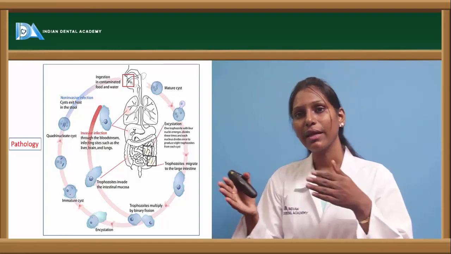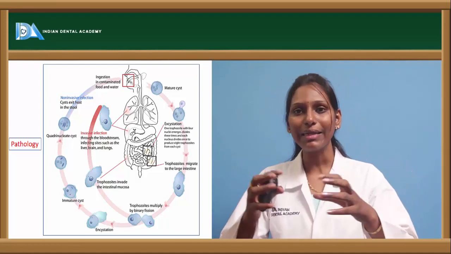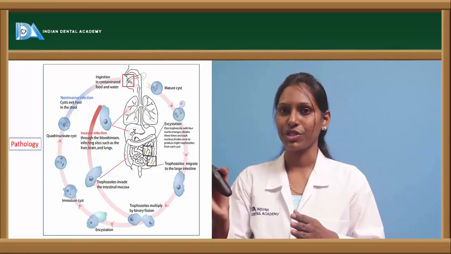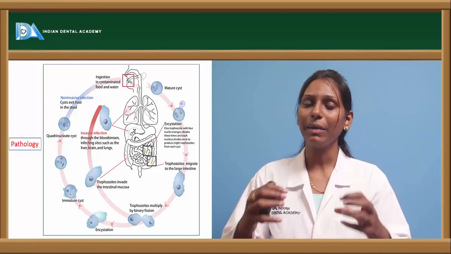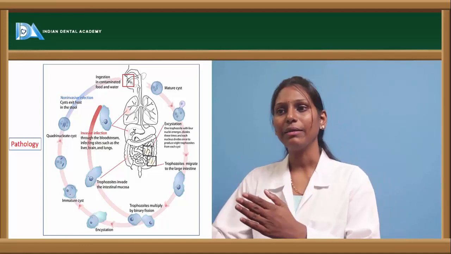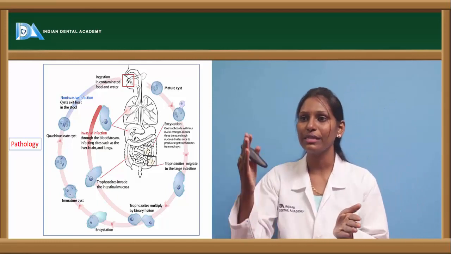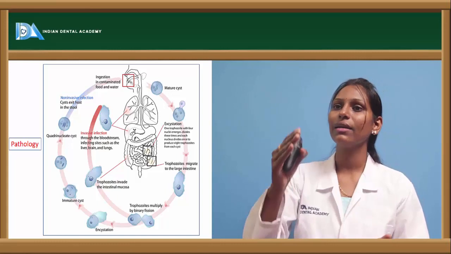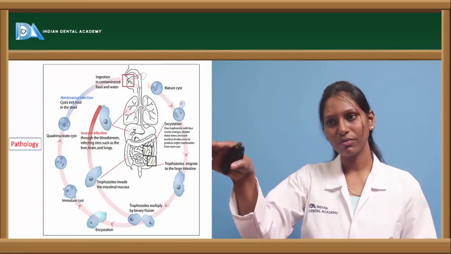These trophozoites then migrate into the large intestine. After they migrate into the large intestine, they multiply by a process called binary fission. With the help of binary fission, these trophozoites multiply in number. After they multiply, they enter two different phases. So now we have the trophozoites in the large intestine which will invade the intestinal mucosa and cause invasive infection. So one stream is within the large intestine.